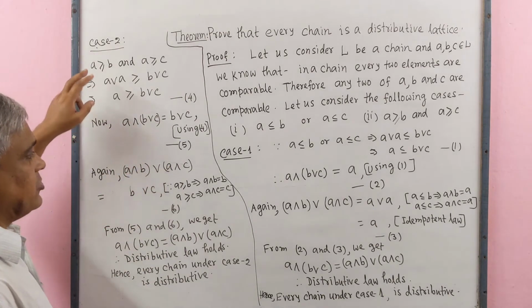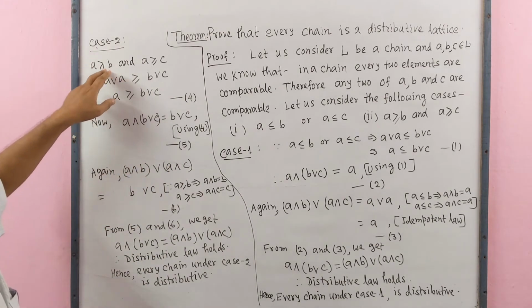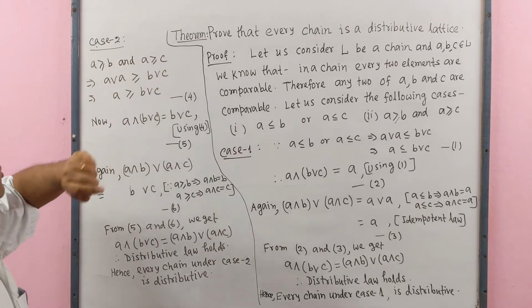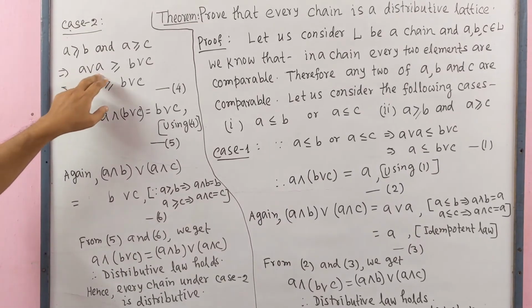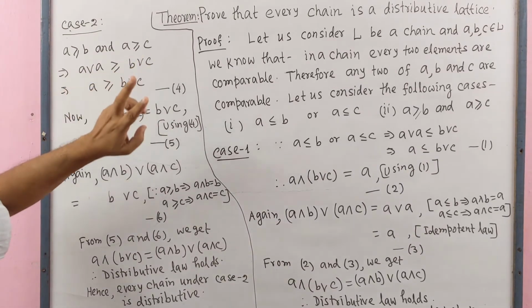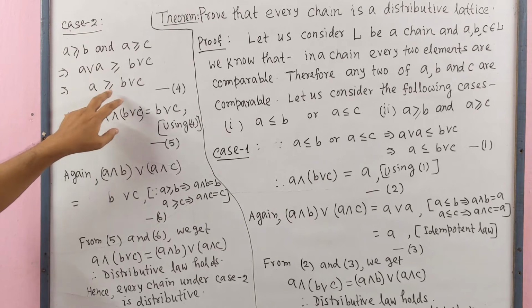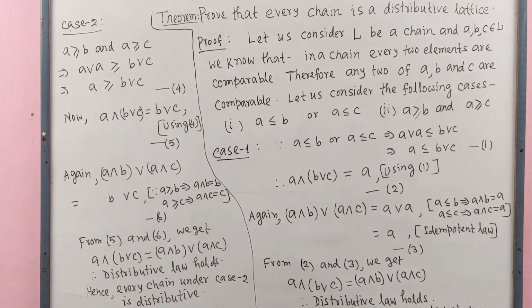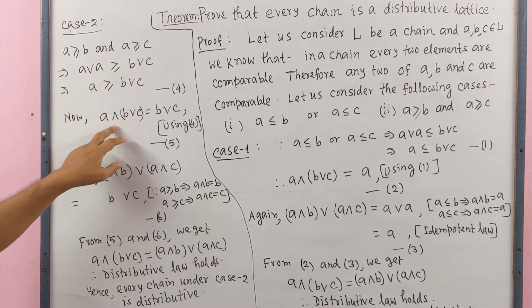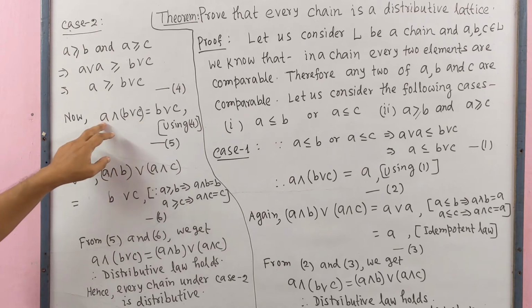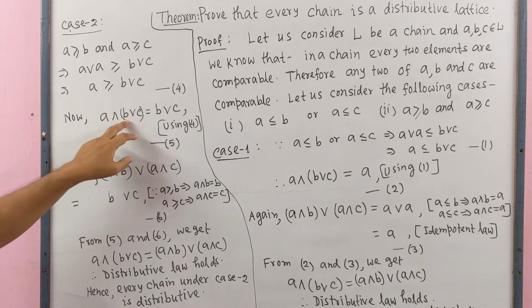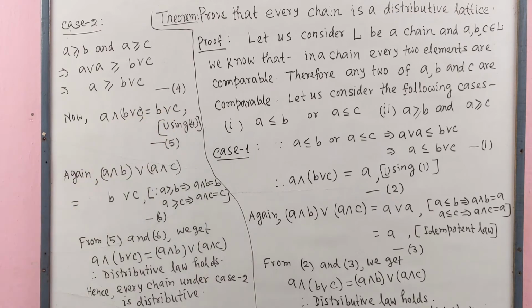Now we see case 2. In case 2, A ≥ B and A ≥ C. That means A ∨ A ≥ B ∨ C, that means A ≥ B ∨ C. Here A ∧ (B ∨ C): A is the greater element and B ∨ C is the smaller element. So in meet we write the smaller, B ∨ C. This is number 5.